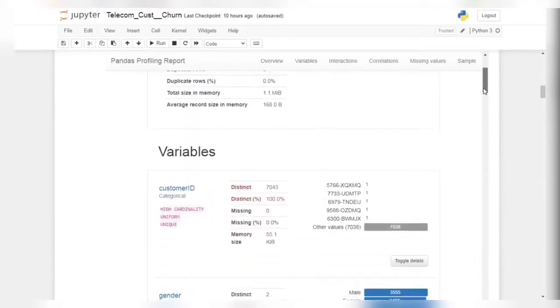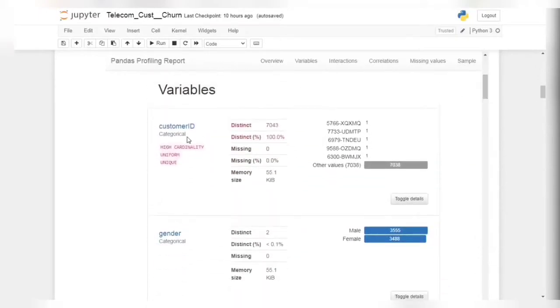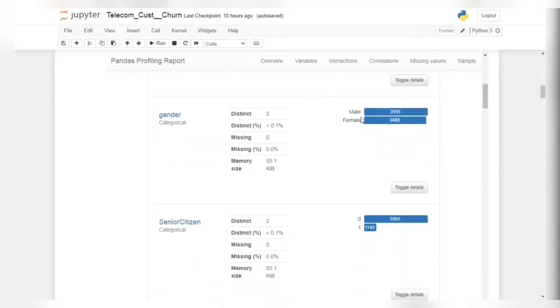Further, under variables we can see customer ID, which has categorical values, and these are some of the customer ID data, and there are 0 null values. Similarly in gender we can see that it has 2 distinct values, male and female, there is the count of male and female, and it is also a categorical type.